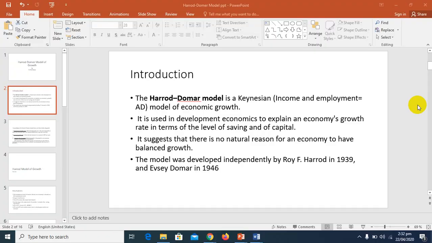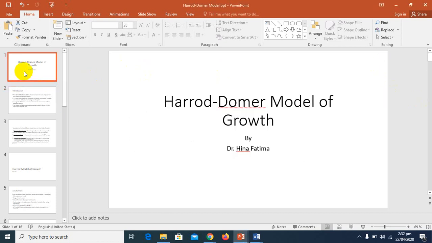Students, today we will discuss the Harrod-Domar model of growth. Previously we have discussed various growth models, like the classical growth models, the Rostow growth model, the Rans and Fei growth model, and the Lewis growth model. In this series of growth models, now we are going to discuss the Harrod-Domar model.